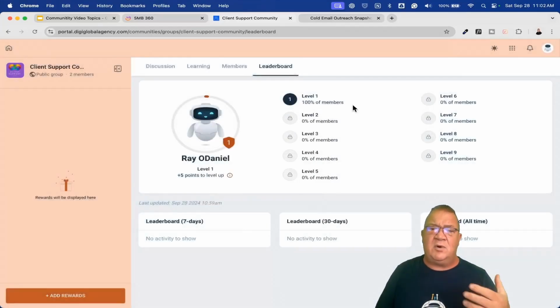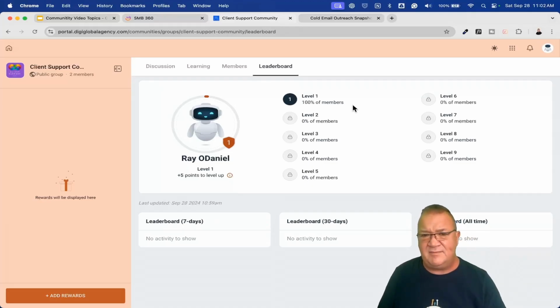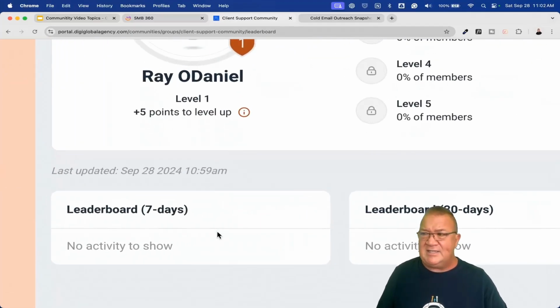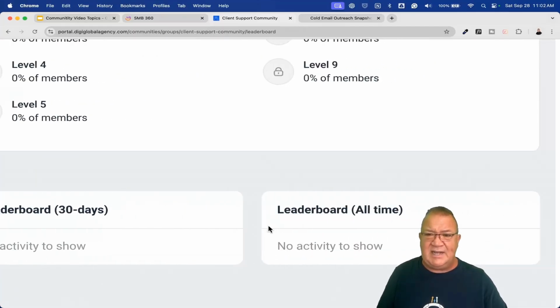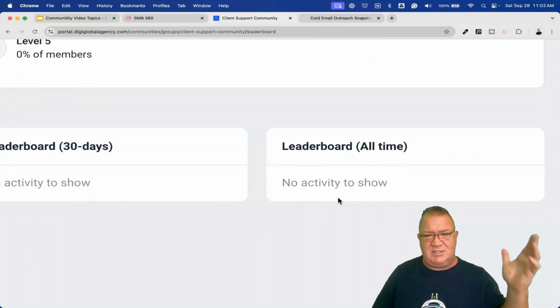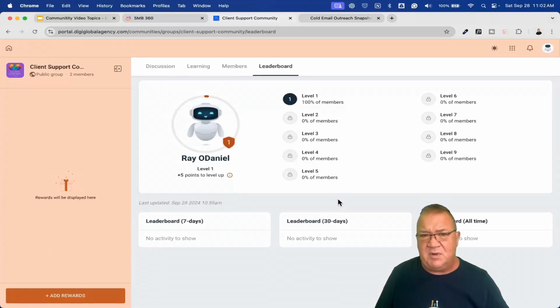So this is how the leaderboard works and how you as a person can go up from level 1, 2, 3, 4, and 5. Right now, when you look inside the leaderboard, you can see the leaderboard for the last 7 days, the leaderboard for the last 30 days, and then the leaderboard for all time, from the length of the community, showing who's been the biggest poster by far.